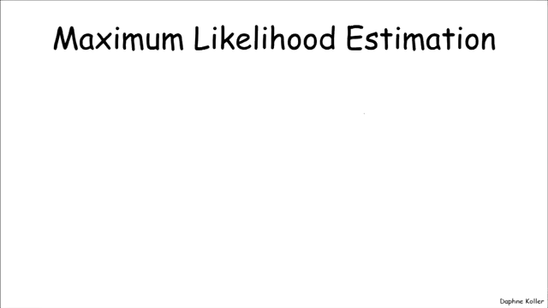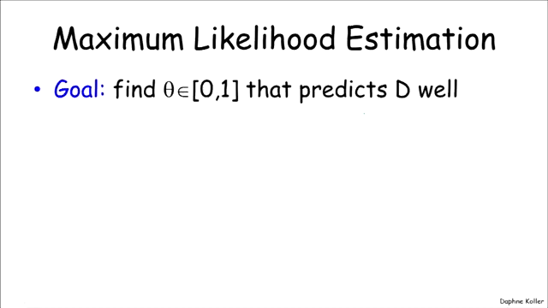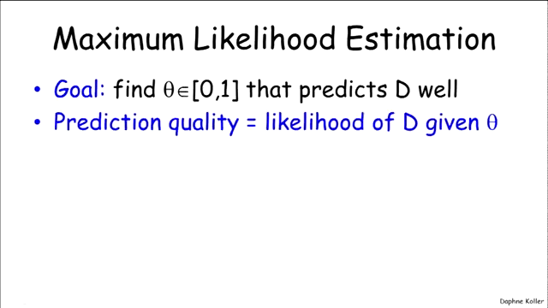So now that we've specified this as a probabilistic graphical model, we can go back and think about how maximum likelihood estimation would work. And so the goal is to find the parameter theta, which is in the interval 0, 1, that predicts D well. So the quality of a particular parameter theta is how well it predicts D, which can also be viewed as how plausible is D given a particular value of theta.